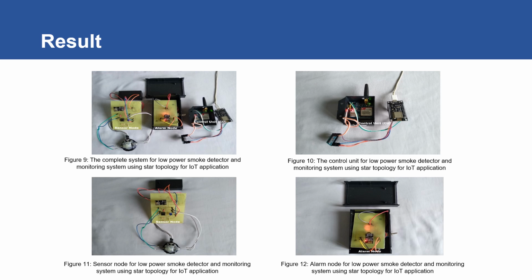And then figure number 11 is a node for the project. And then figure number 12 is the alarm node for the low power smoke detector and monitoring system using the topology of IoT application. These are the overall pictures of the final output from the project that we have developed.